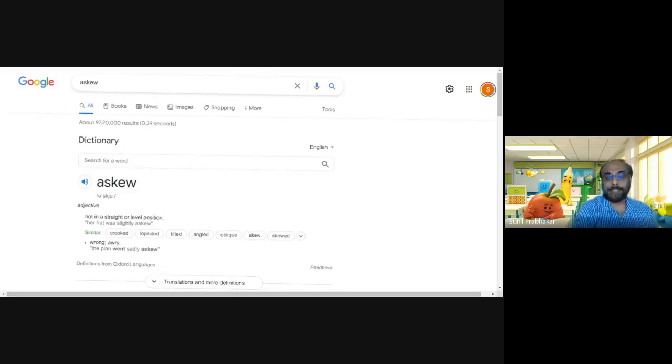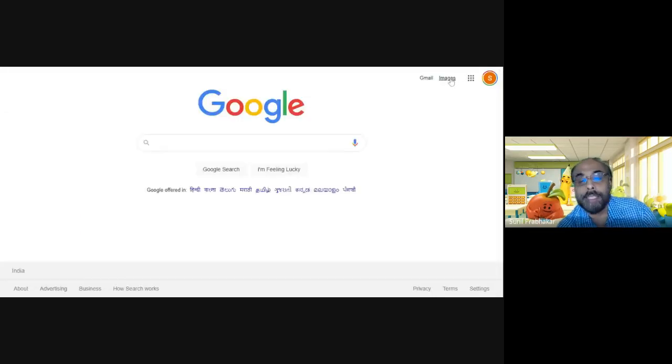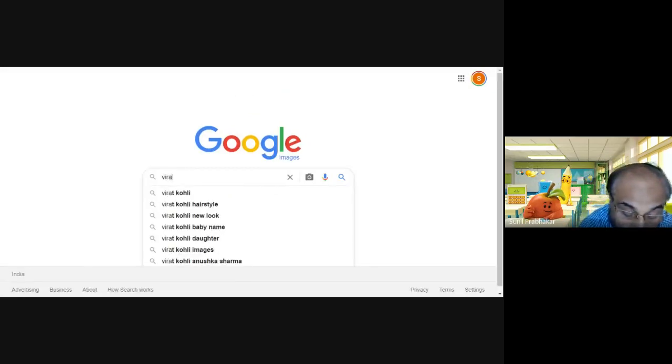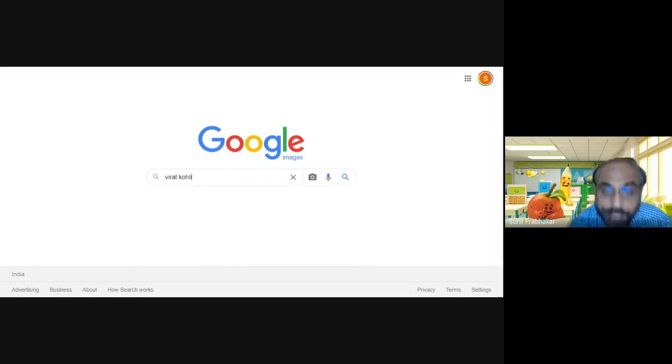So let me switch to another topic now. Then a lot of other search things are there. I can switch to the image search now. That is very interesting. So I can go to images and I am searching for an image of Virat Kohli.